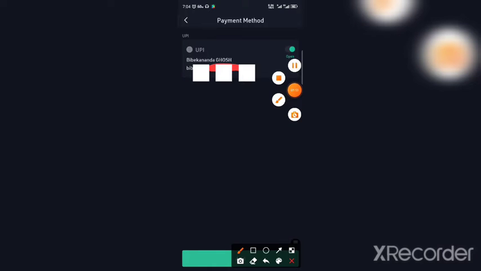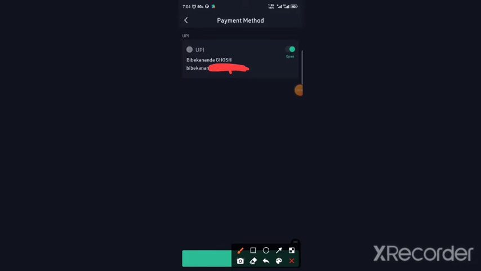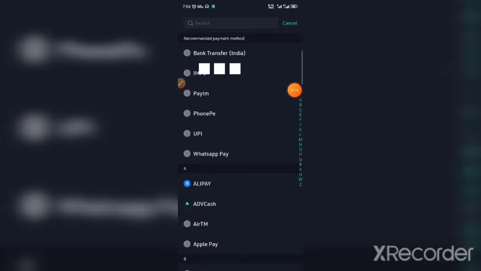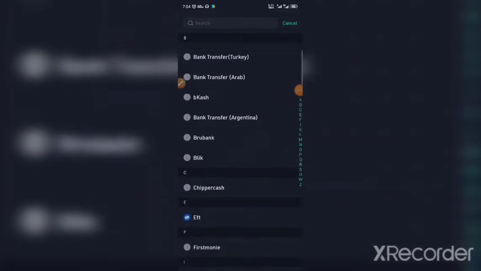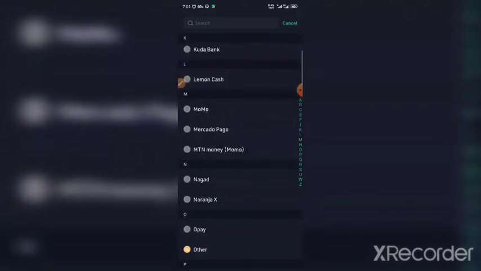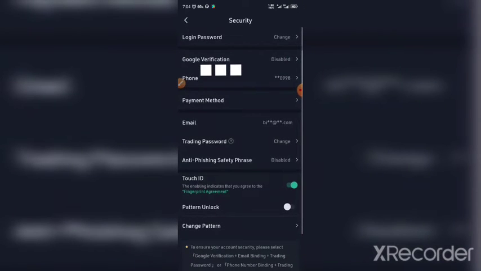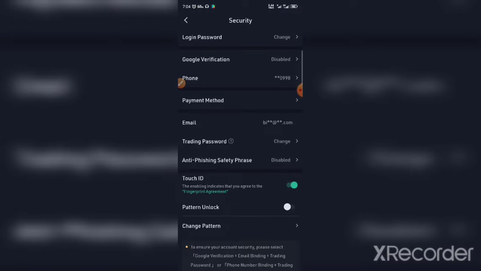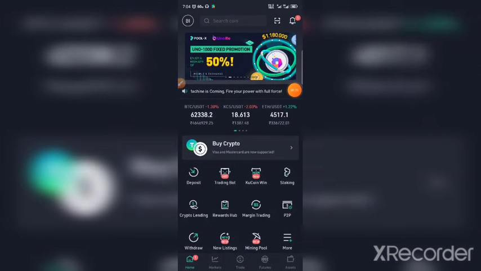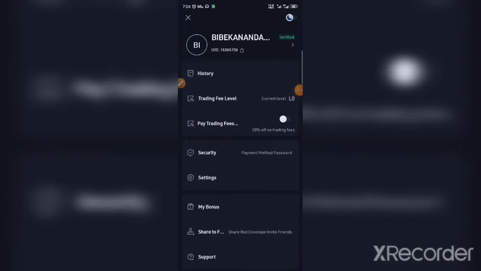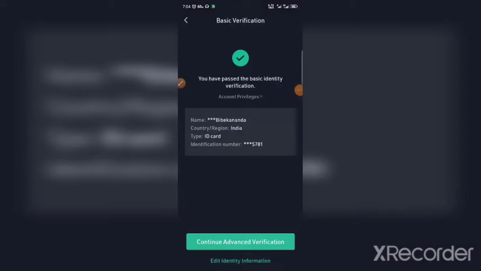So you can add your payment method like this. And you can add other payment methods as well by clicking this add button here. You can add payment methods like all these Indian ones, and if you're from outside, there are lots of payment methods you can add. And then that's it, you don't need to do anything else.